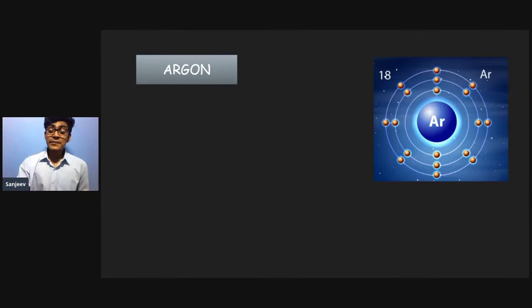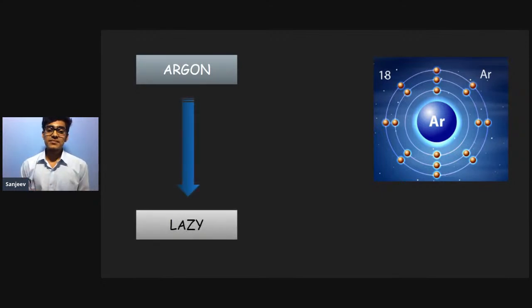Argon simply means lazy. Now, why did we call argon as argon, or why did we call him lazy? Because it didn't react with any other element, because it had a completely filled octet. As you can see in the diagram, it has a completely filled octet. Now we'll discuss octets in later videos.